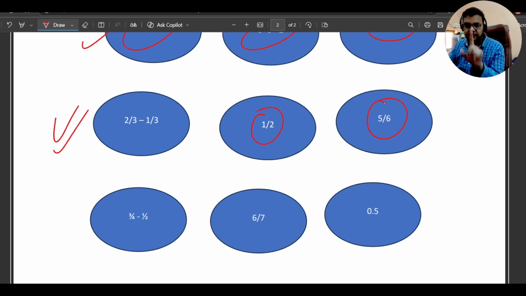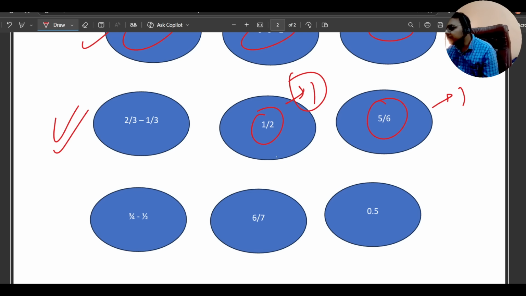It is also the difference of 1. Like numerator, if you will look here, the difference between numerator and denominator is 1, and for this one also 1. But now listen to me carefully, with the higher values, the values will be small. So 1 by 2, these values are small, and 5 by 6, these values are big, because 5 is big, 6 is big. When the difference is same, and the values are big, then definitely it will be bigger than this.